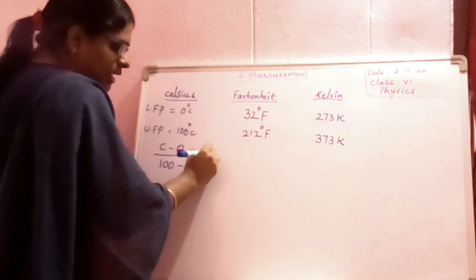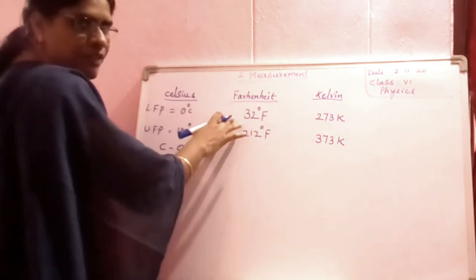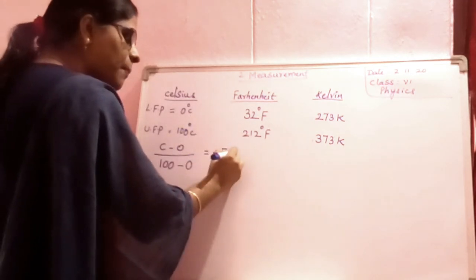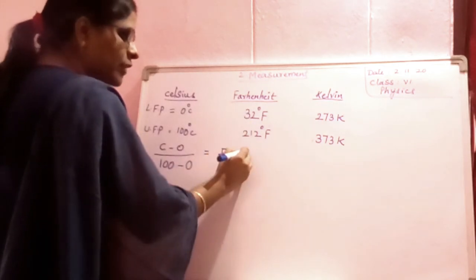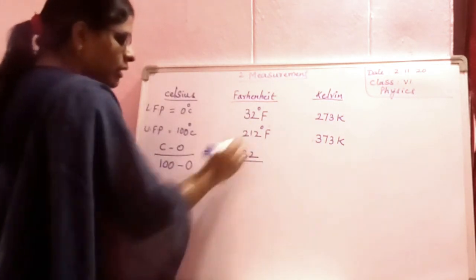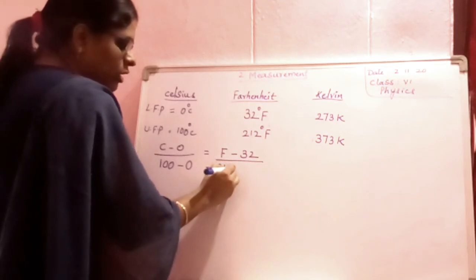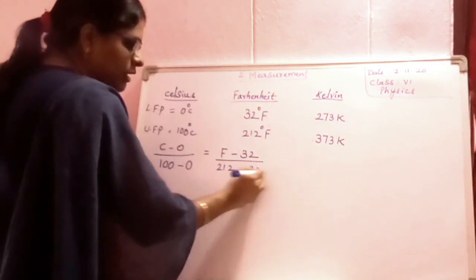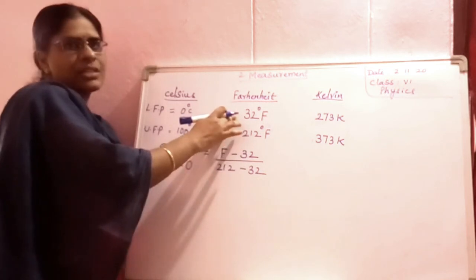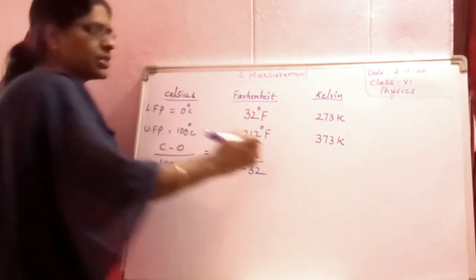Again is equal to, this is Fahrenheit scale, F minus the lower fixed point 32 by 212 minus 32, the upper fixed point minus lower fixed point.